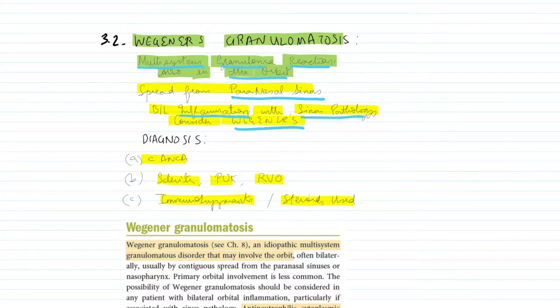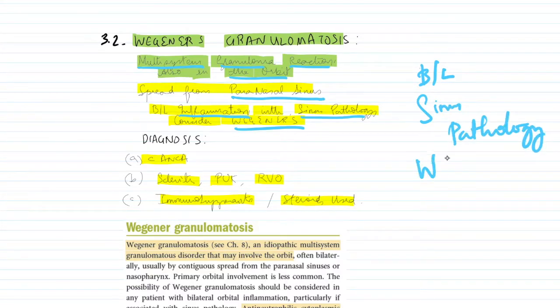You should consider Wegener's granulomatosis. So if you have a bilateral inflammation and you have a sinus pathology, then consider Wegener's granulomatosis. So if you have a sinus pathology with a bilateral inflammation with no other signs of an orbital cellulitis or something else, then you can go for Wegener's granulomatosis.